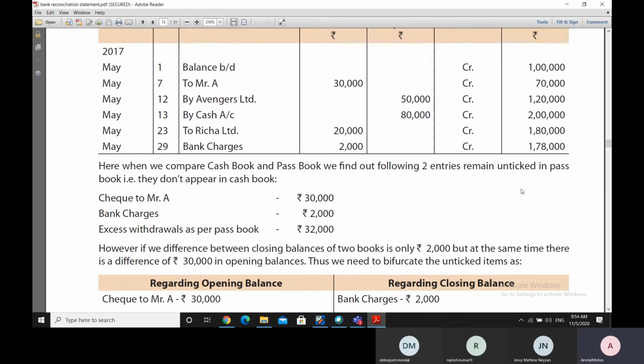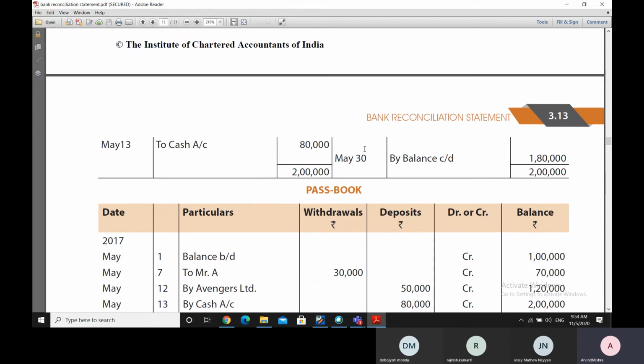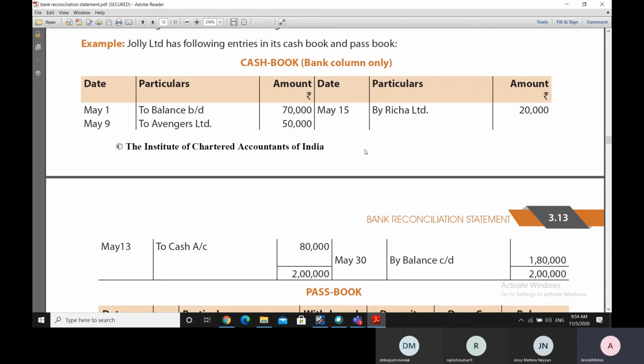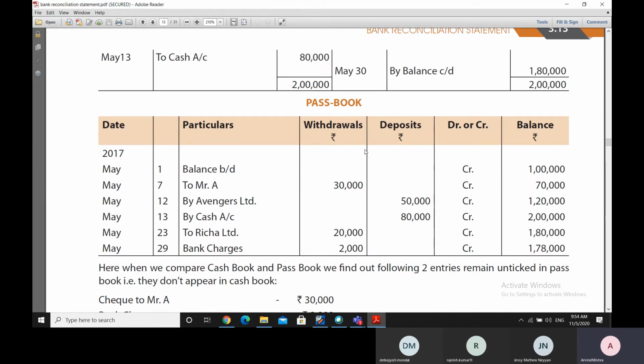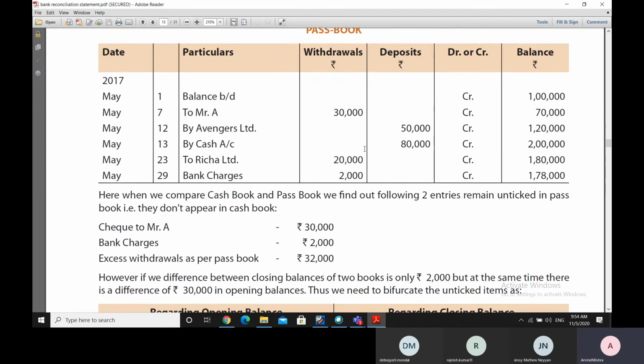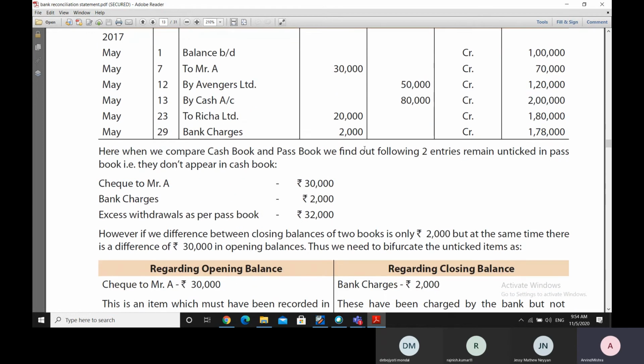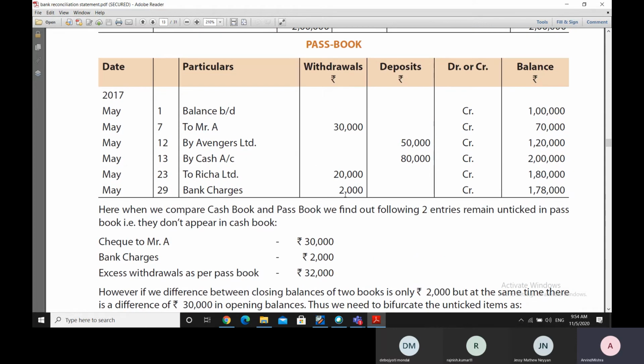So which are these two entries which are there in the passbook? This 30,000 check issued to Mr. A and 2,000 bank charges. These two entries we can see they are in the passbook here, but they are supposed to be on the deposit side of the cash book, but we don't find these entries on the deposit side of the cash book. So therefore these entries are there in the passbook and they are entered on the withdrawal side.